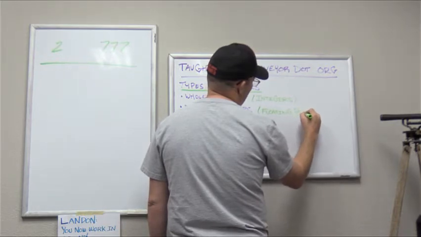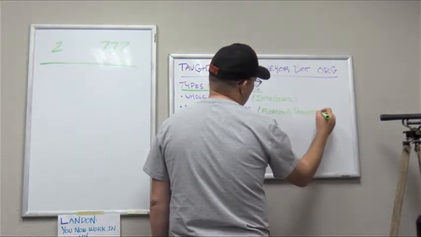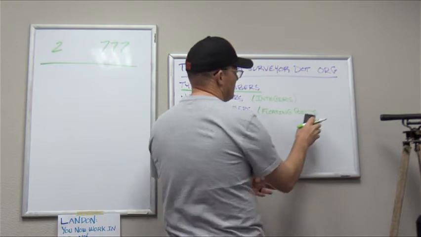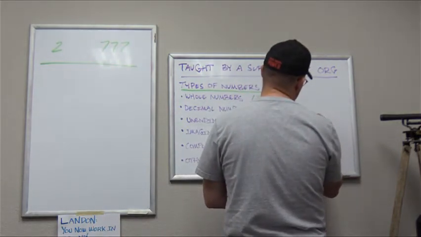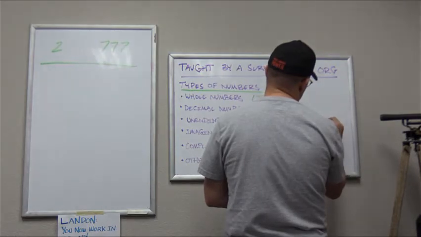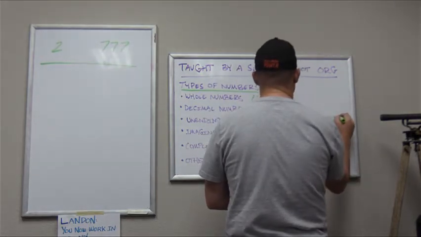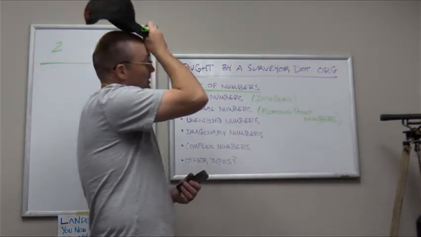And I'll explain why that is. It has to do with the way we store numbers in computers. Okay, and the reason they call them floating point numbers is because those numbers kind of float around a little bit. And it all has to do with how we store numbers in a computer. And I'll explain that probably in a different video.